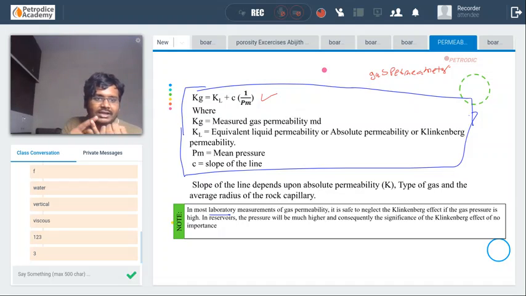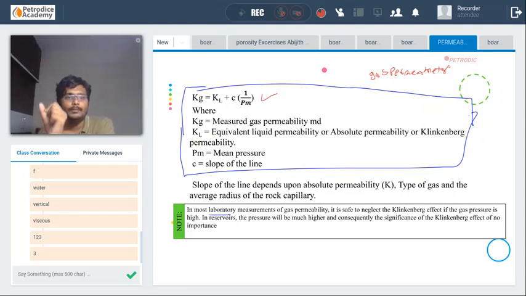And remember this, Klinkenberg effect plays a very important role. That means the maximum increase in permeability will be in low permeability reservoirs and at low mean pressures. Okay, at high permeability reservoirs and at high pressures, the Klinkenberg effect will be of zero significance, because Kg will be almost equal to KL.